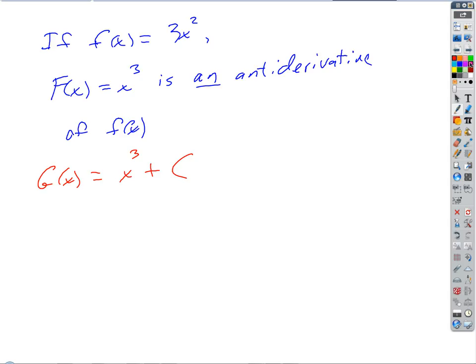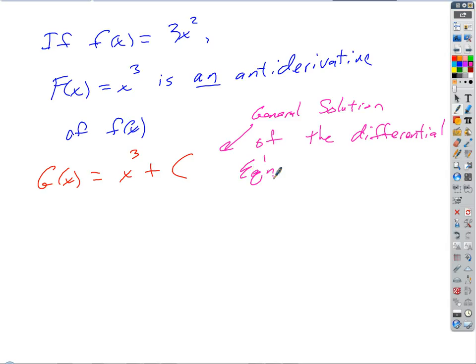Okay, so this is what we would call literally the general solution of the differential equation. f of x equals 3x squared, that's the solution.